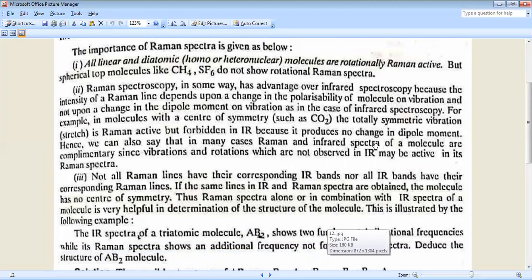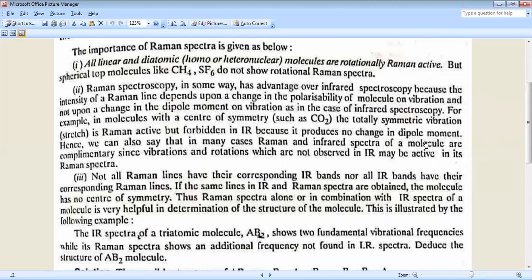Second point, Raman spectroscopy has an advantage over infrared spectroscopy because the intensity of the Raman line depends upon the change in polarizability of the molecule on vibration and not upon a change in the dipole moment on vibration, as is the case in infrared spectroscopy.